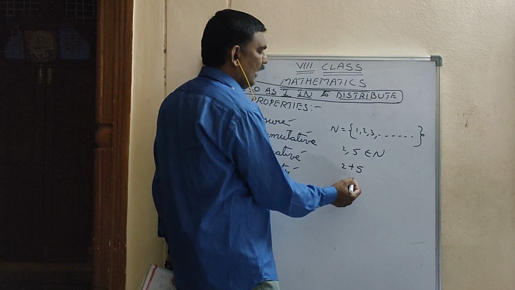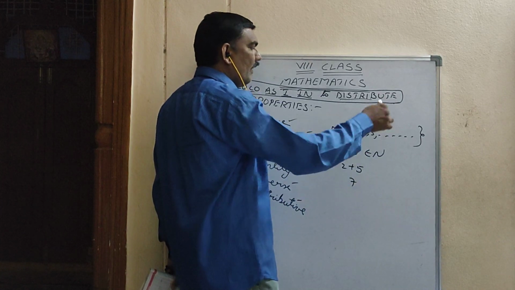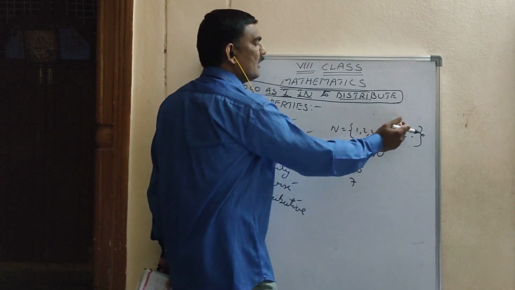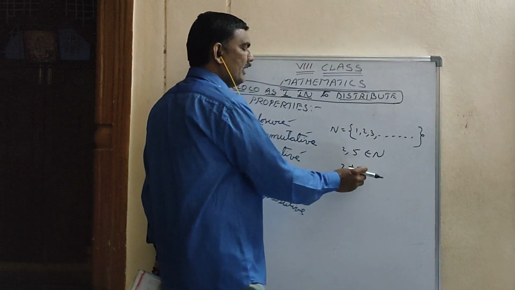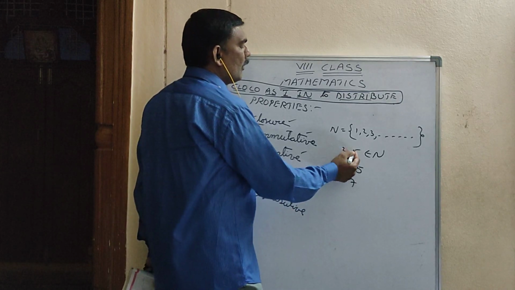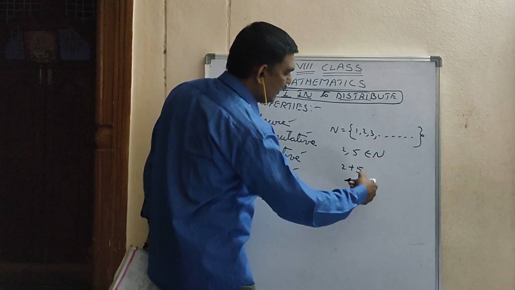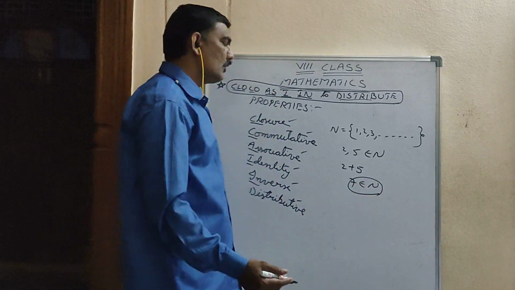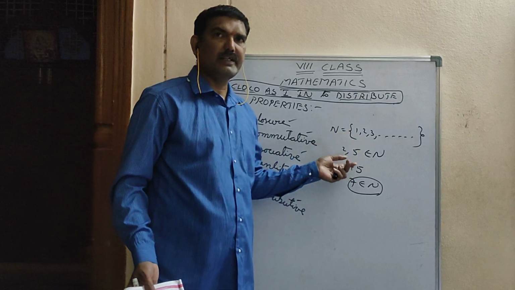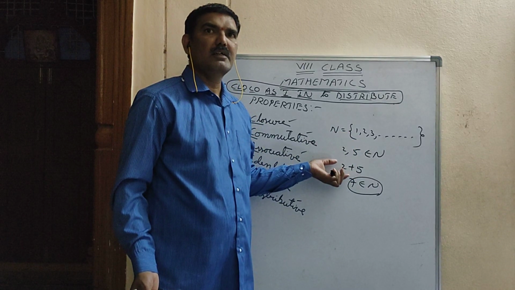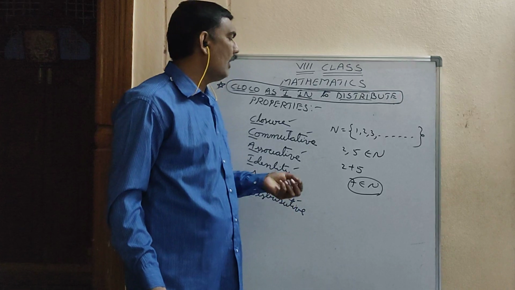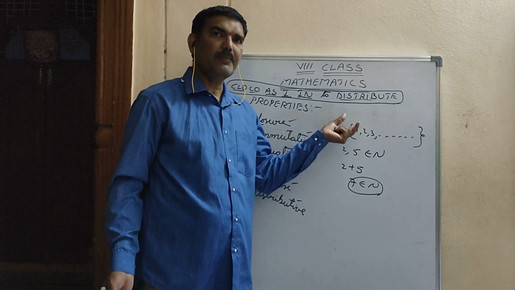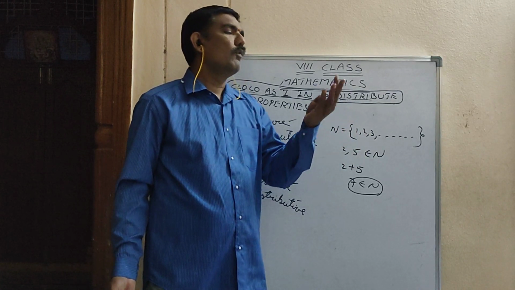What is 7? Again 7 is one element in set of natural numbers or not. Means 1, 2, 3 etc. is going on. In that 7 will be there or not, you have to see it. 2, 5 belongs to natural numbers and 2 plus 5 also belongs to natural numbers. Isn't it? So here the closure property is satisfied. How can you say? Means you have to take two numbers from that set and you have to perform 4